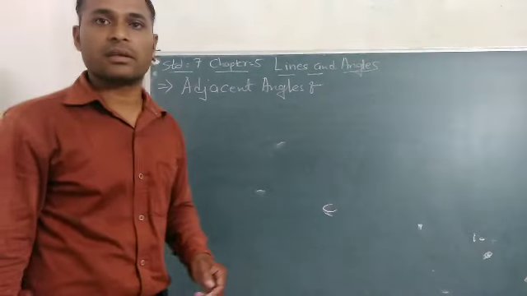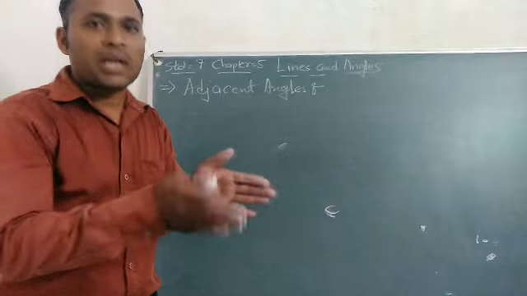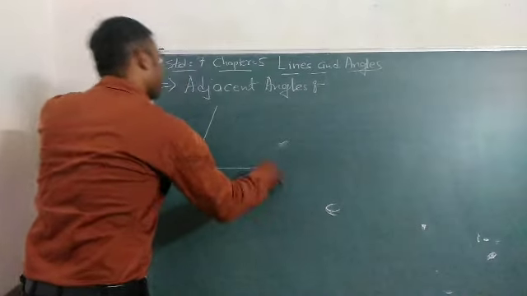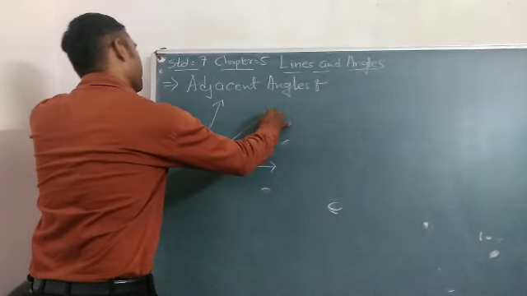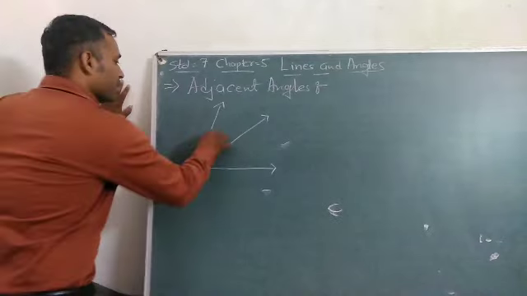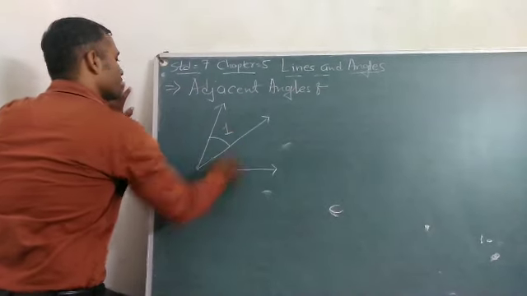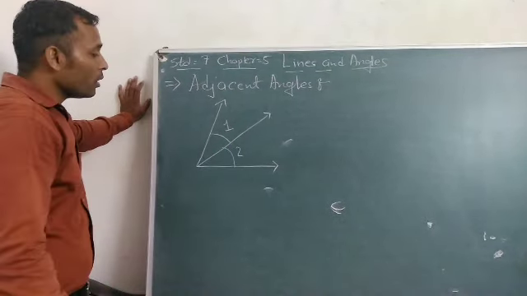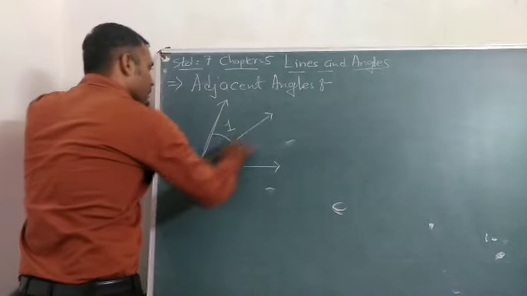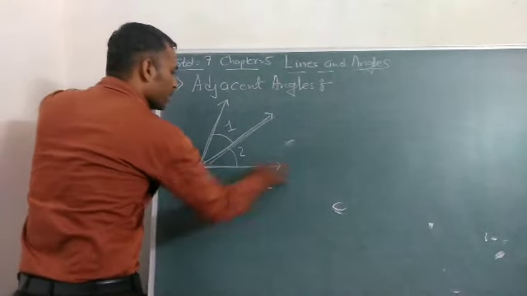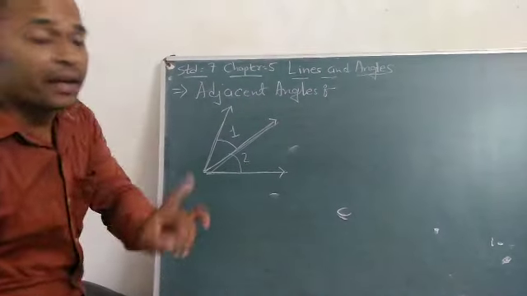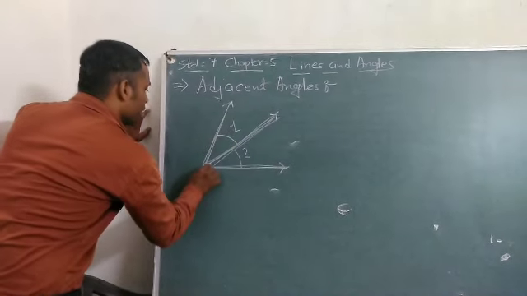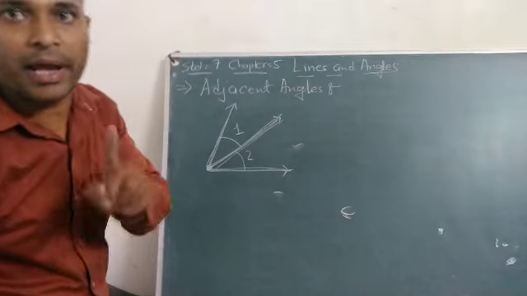adjacent angles. Adjacent angles means side by side. Suppose this is angle 1, this is angle 2. Angle 1 is here, angle 2 is here, but one vertex will be common in both angles.